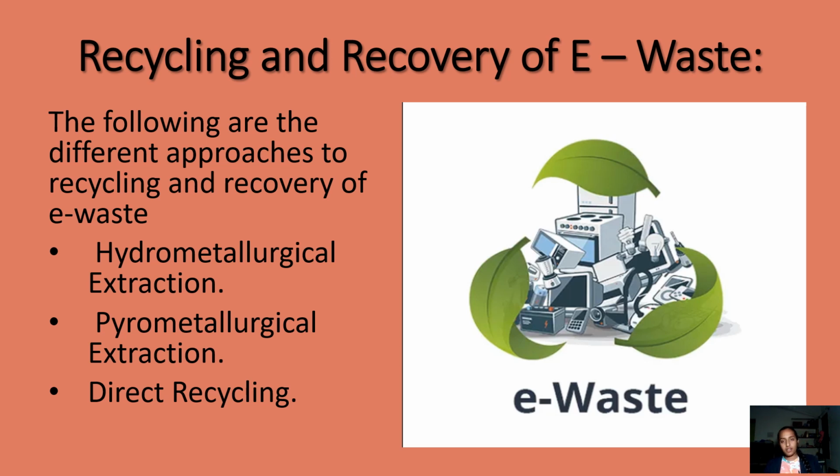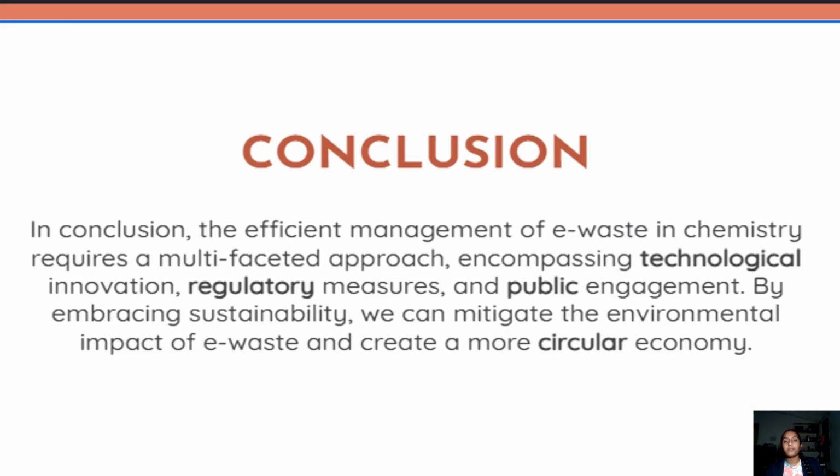And then there will be a metal recovery stage, where the wanted metal is recovered properly and the waste items are left behind. In pyrometallurgy, the same process is followed, but there is no chemical treatment involved. There is just physical separation, and then we can directly extract the metals from the physically separated ones. And then in direct recycling, there is no need of these things, and the separated items are directly recycled into needy items or the things that are required to be used in the next steps.